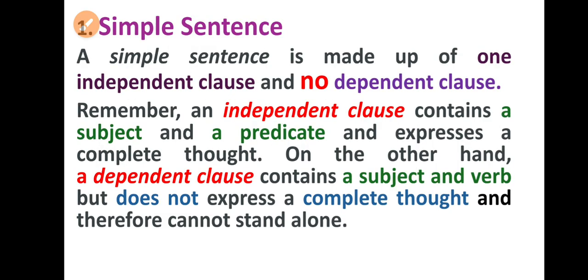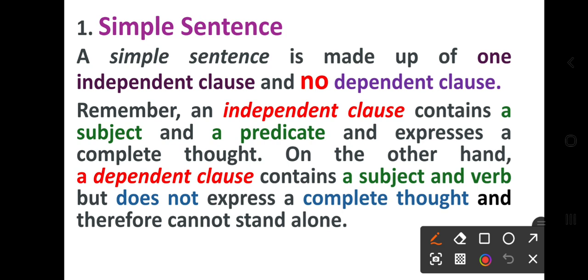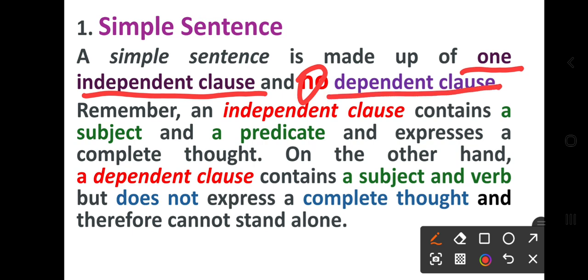So let us take the first type of sentence, that is the simple sentence. A simple sentence is made up of one independent clause and no dependent clause. Please take care. In a simple sentence, there is just one independent clause and no dependent clause. Remember, what is an independent clause?